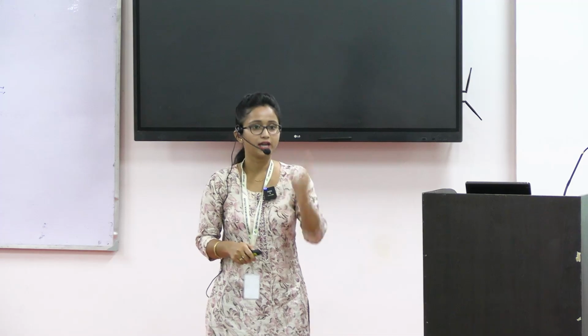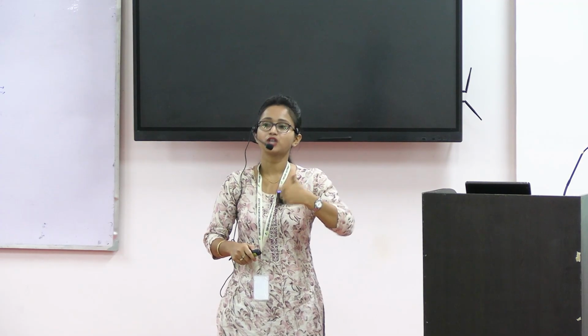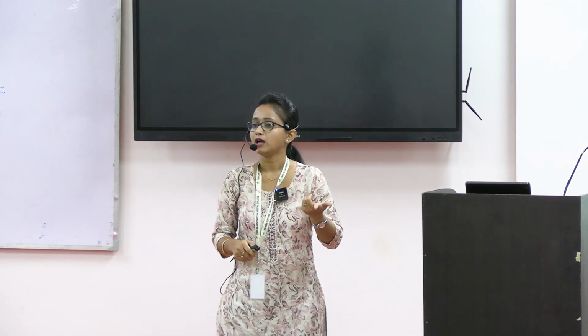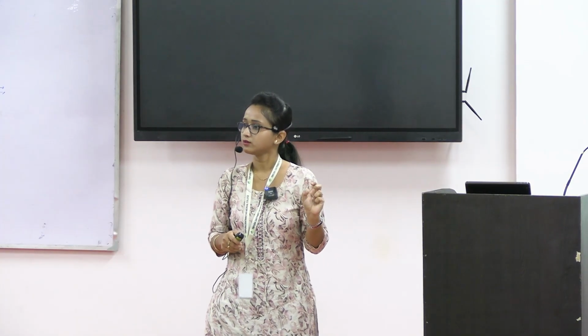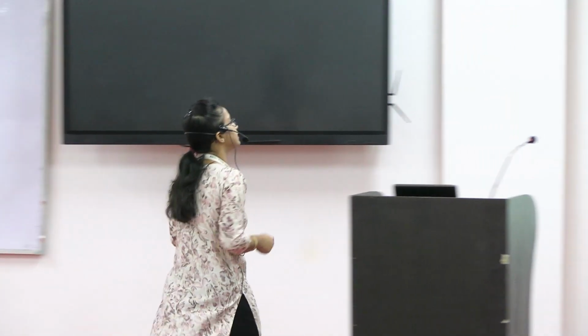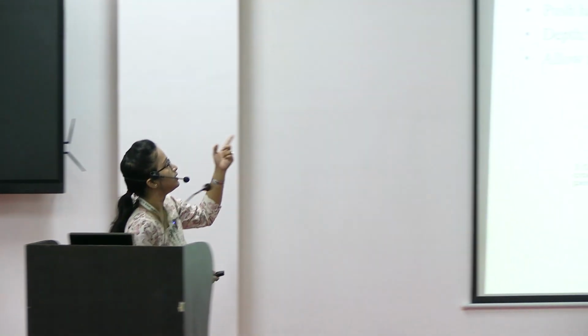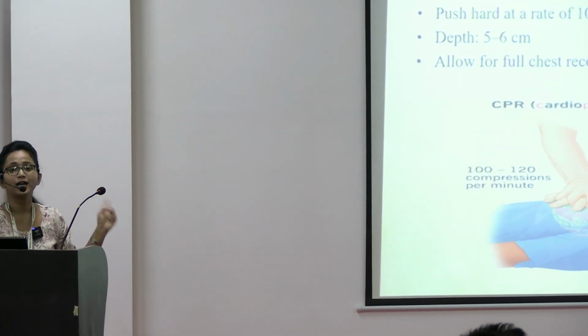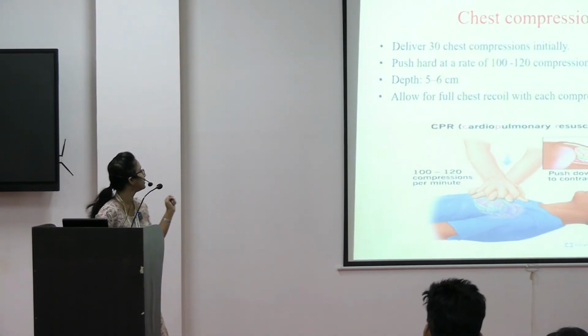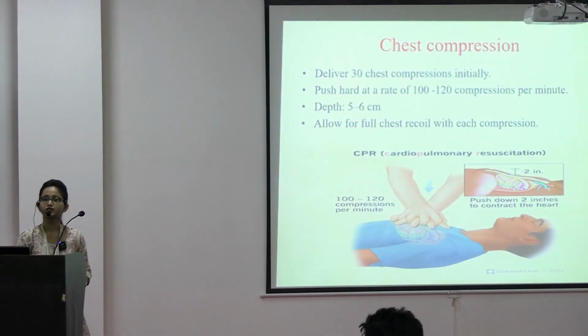So, after giving compression, there should be enough time for the chest to recoil. Then only we can get an efficient contraction. So, this is how you are going to do it. Deliver 30 chest compressions, push hard, depth around 5 to 6 centimeters, and allow for chest recoil.